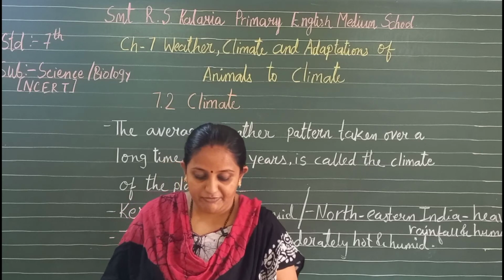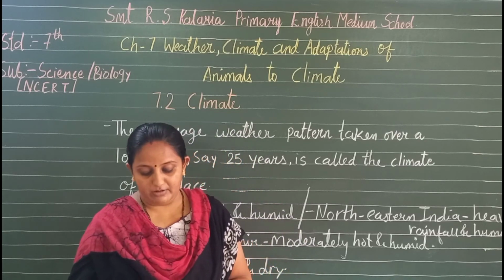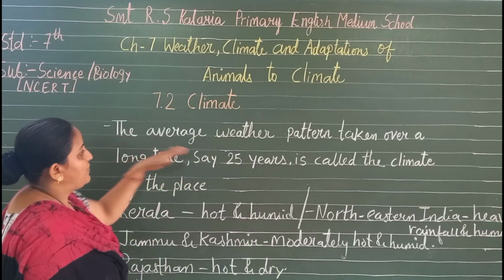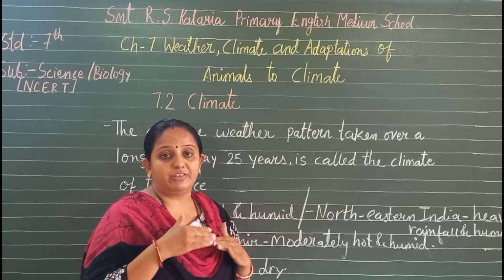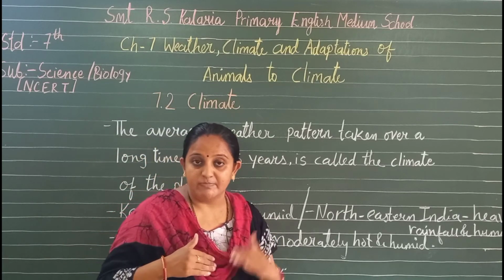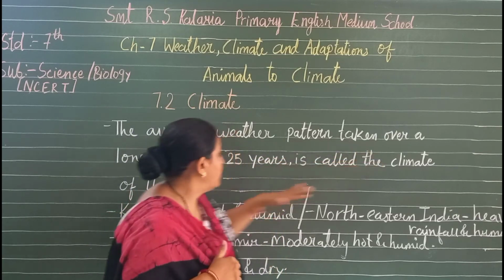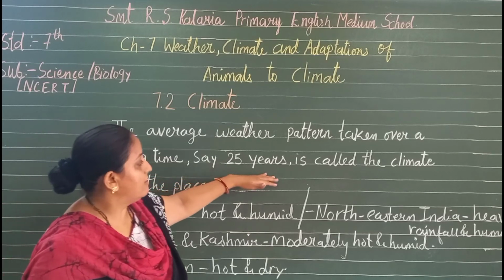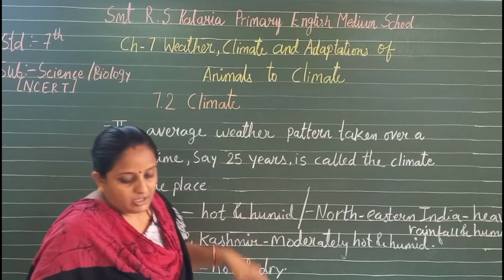So we can say the average weather pattern taken over a long time, say about 25 years, is called the climate of a place. The average weather pattern that emerges after preserving the records by the meteorological departments over decades. So we can say the average weather pattern taken over a long period of time, say 25 years, is called the climate of the place.